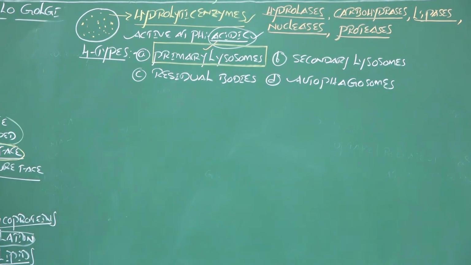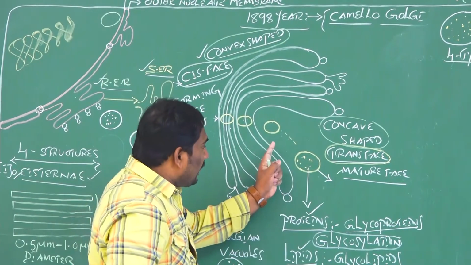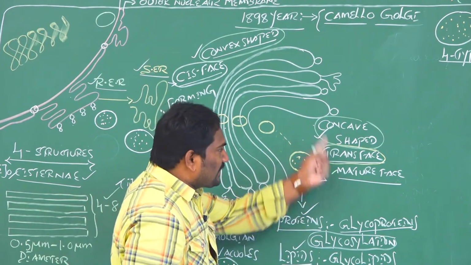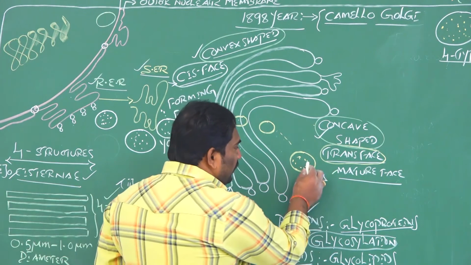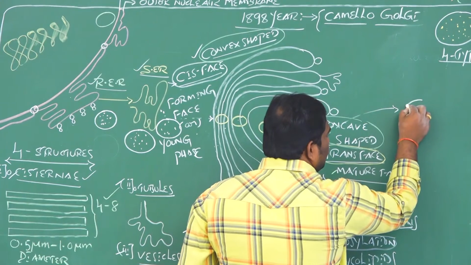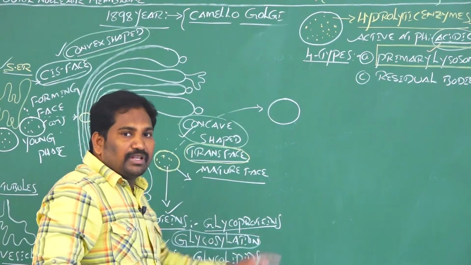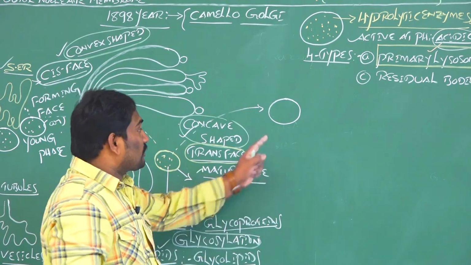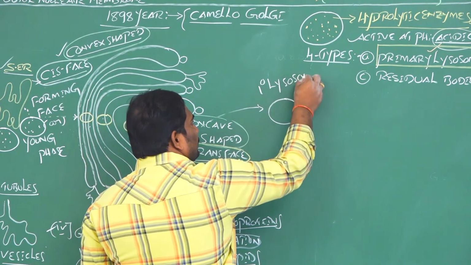For example, see here. This is a Golgi complex. At the trans phase, the mature phase in the Golgi complex, it is concave in shape. From the trans phase, a newly formed spherical shaped single membrane bound vacuole or vesicle is called a primary lysosome.